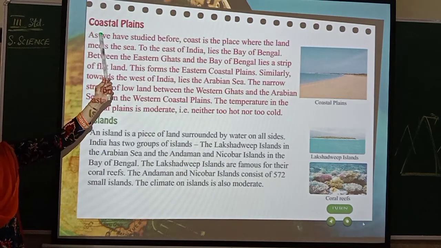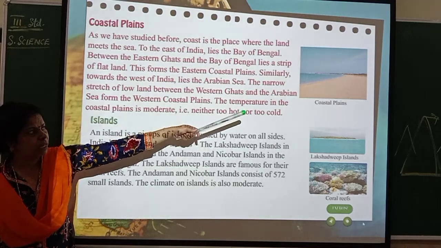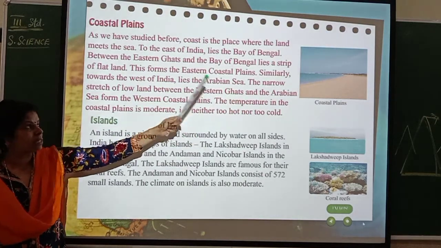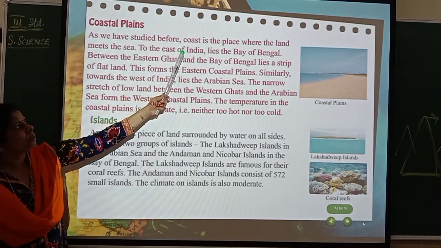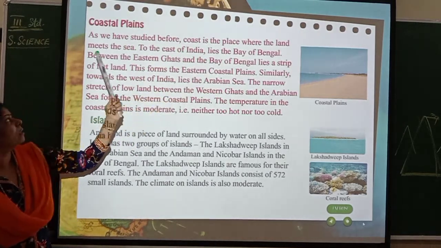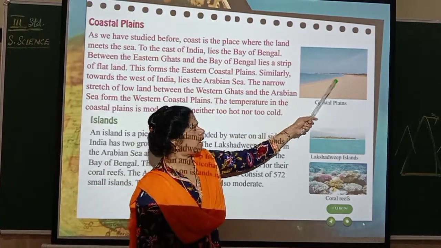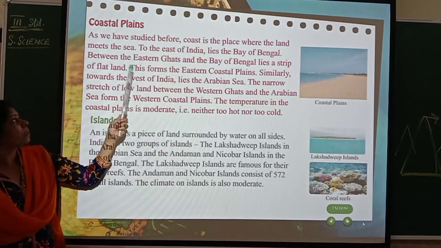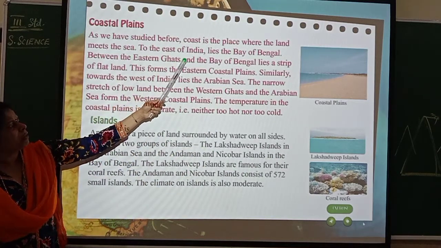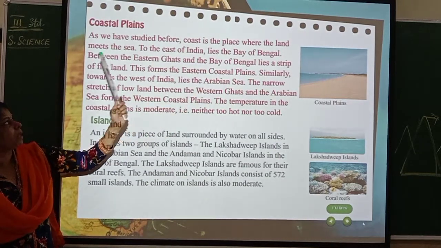Now coming to coastal plains. You can see the coastal plain, how it is. You can see the coastal area, the beach, and then water. So coastal plains, as we have studied before: a coast is a place where the land meets the sea. Can you see here? The land is meeting the sea. So this is called the coast. To the east of India lies the Bay of Bengal. To the right side is the Bay of Bengal.